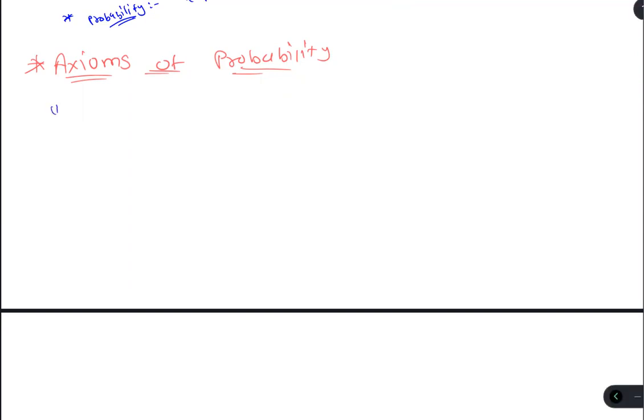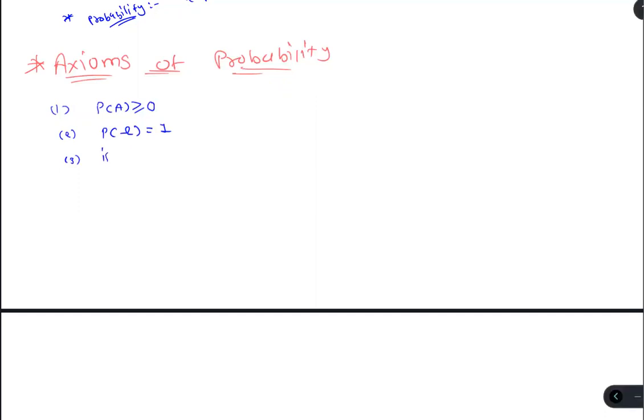So which are the axioms? We have three axioms here. The first one is that the probability of an event should be greater than or equal to 0. Then the probability of the whole sample space is 1.